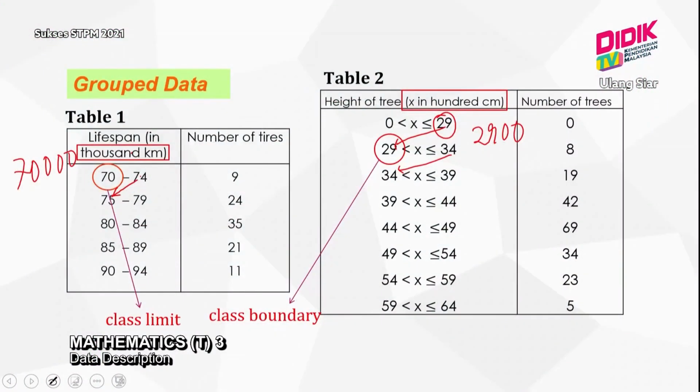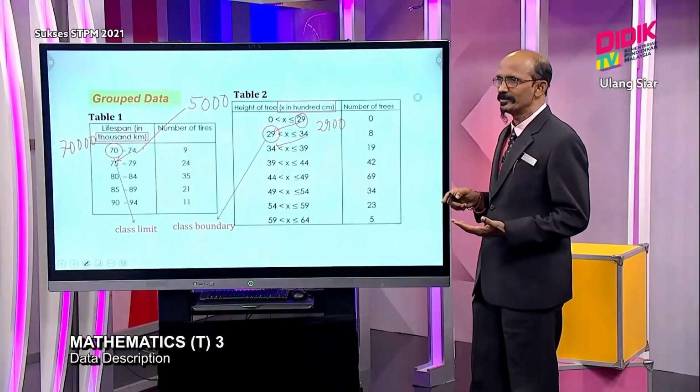Aha, all right. The class interval for this one, students tend to write 5, because they can find the class interval here is 5. But actually what is the answer? 5,000. Okay. So this one small mistake, you can end up making mistakes for all your calculations.